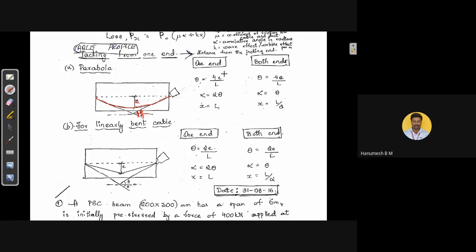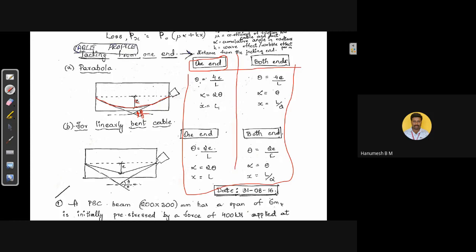If the tensioning is from one end, that is, if we tension only from one end or the jacking end is on one side only, we need to consider theta is equal to 4 into E divided by L. Just we need to remember all these formulas. These formulas are very important. We need to remember these formulas for parabolic cable profile and for the linearly varying cable profile.